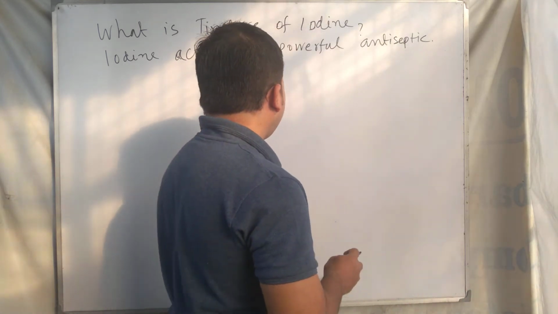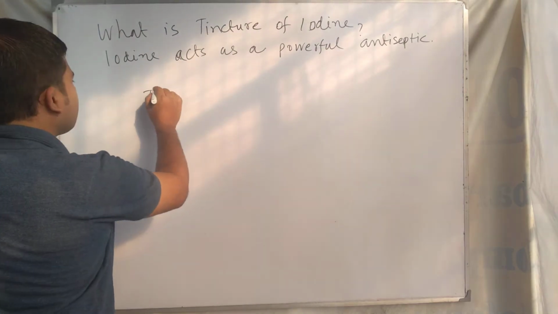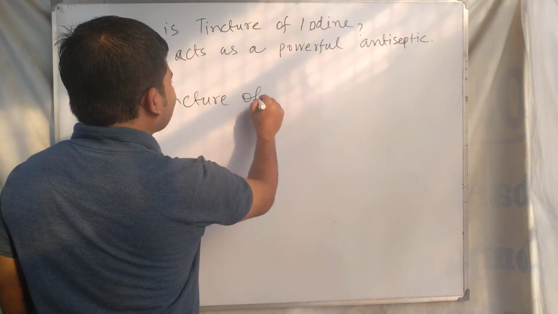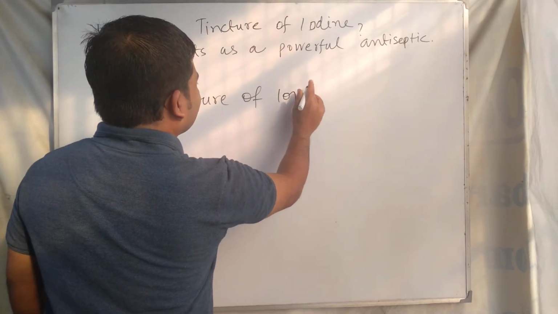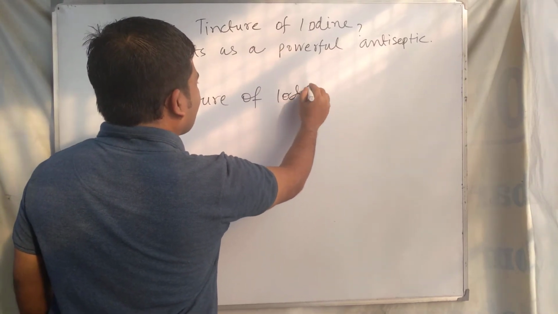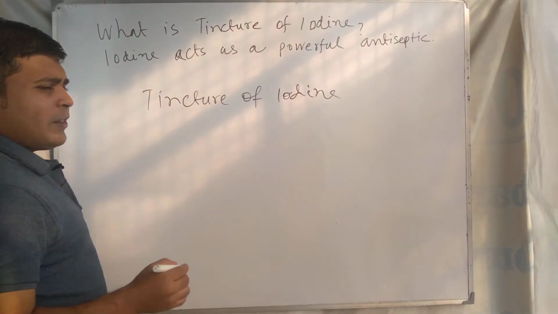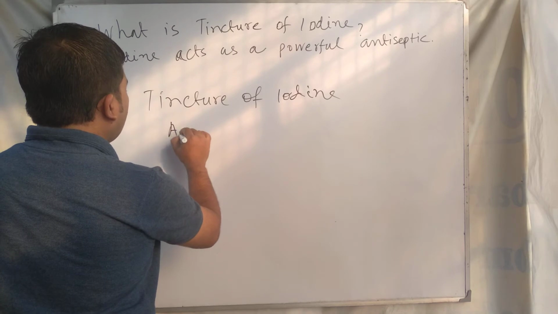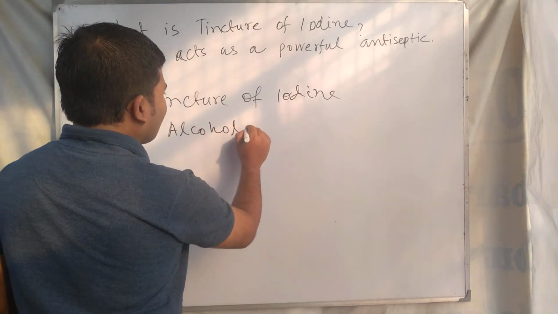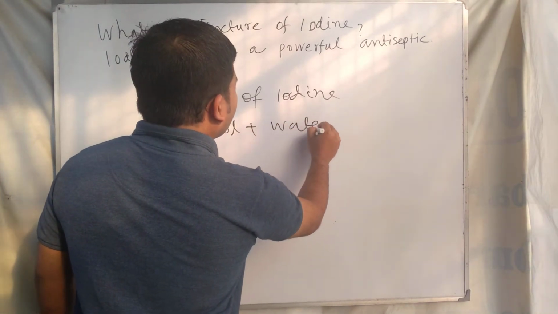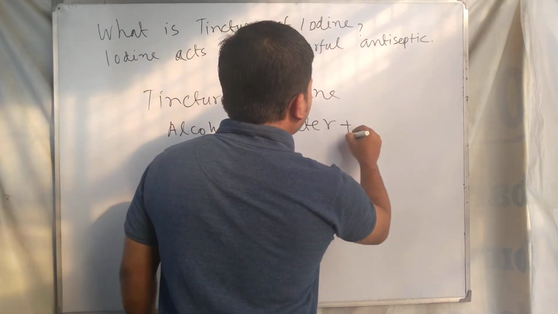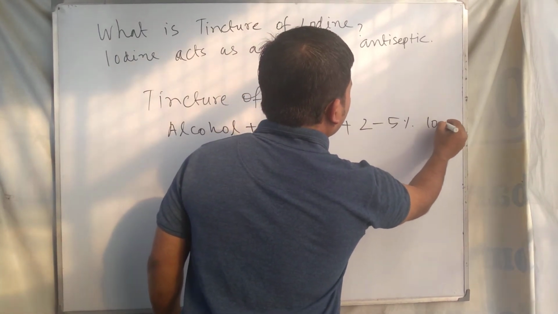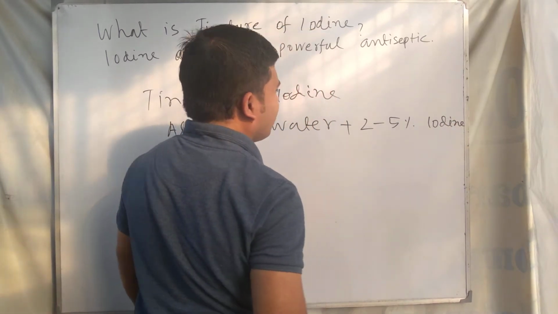So we can say the tincture of iodine is a mixture of alcohol, water and 2 to 5% iodine.